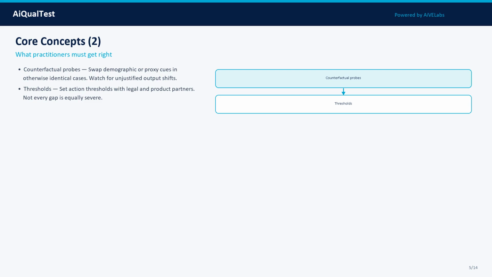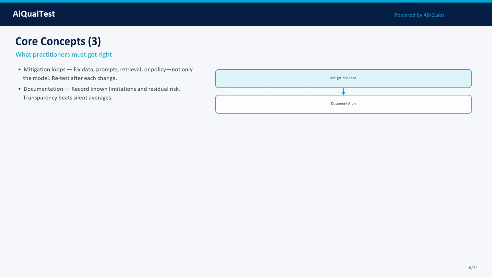Concept 4: Thresholds. Set action thresholds with legal and product partners. Not every gap is equally severe. Treat this as a measurable property and track it across model, prompt, data, and tooling changes.